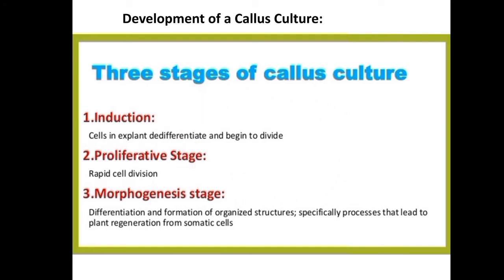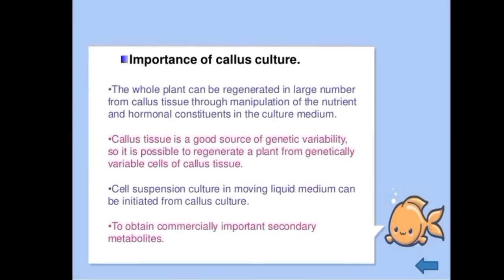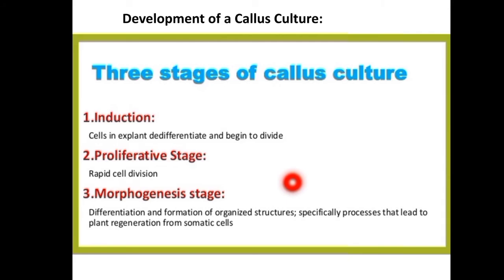Next, moving towards the next slide, that is the importance of the callus culture. So what may be the significance of the callus culture? They are used in regeneration of the whole plant, and in callus culture we can control the nutrient media and hormonal constituents in the medium. Next, the callus tissues are a source of genetic variability, so that this variability can regenerate new plants. And somatic embryos can be produced directly from the somatic cells of the callus tissues, and these somatic embryos can give rise to new plants.